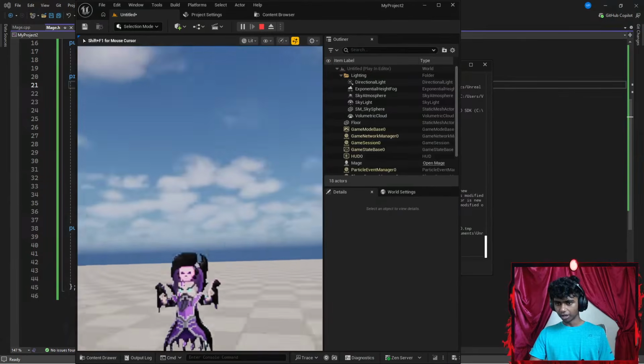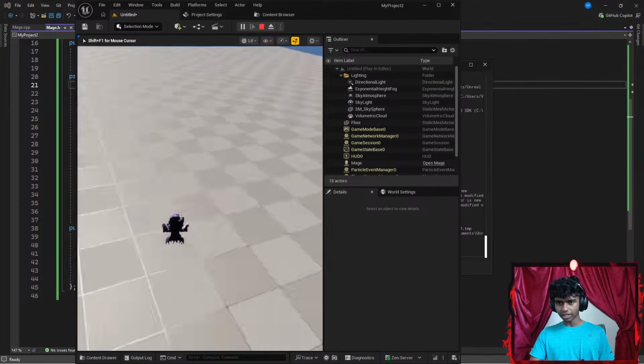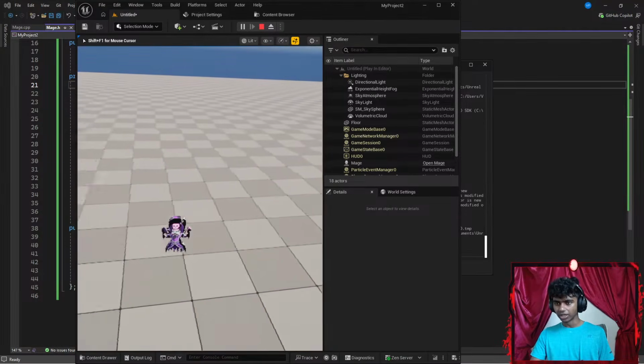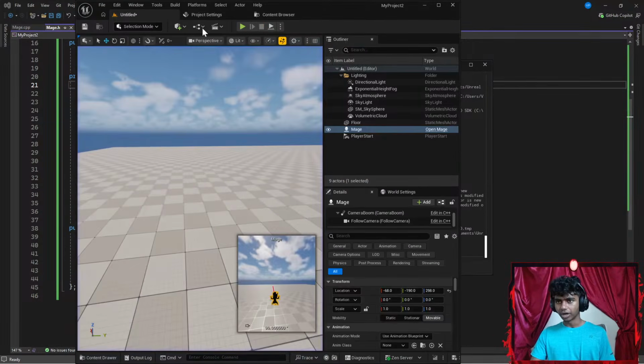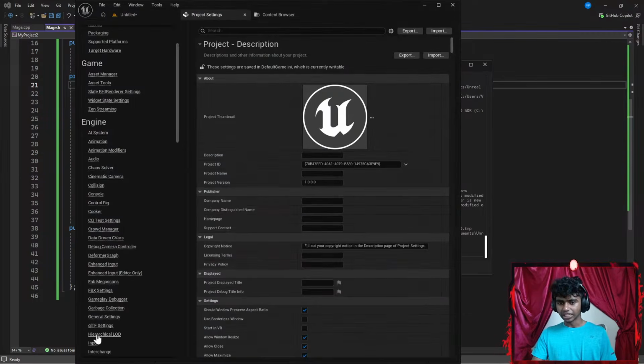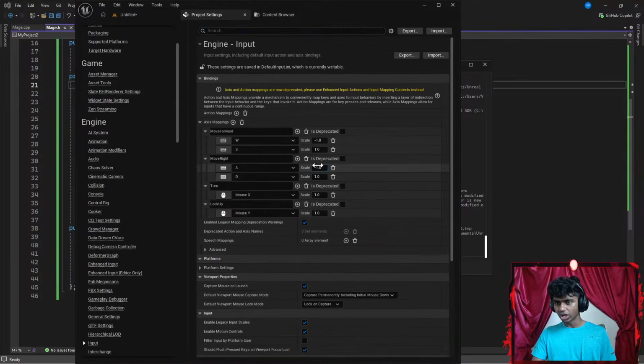I can go ahead and move my mage all the way up. I can look up and down. I can turn towards the left, towards the right. I can go back. I can go towards the left and towards the right. I gotta fix that part. Let's go to project settings, because when I click left, I go towards the right. So all I gotta do is change this to be +1, change that to be -1. And that's pretty much it.